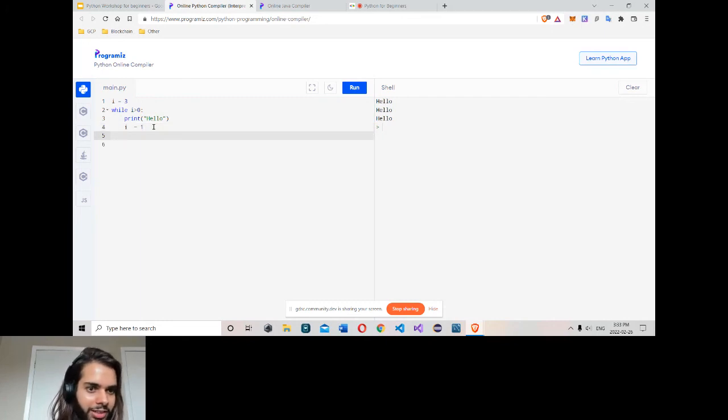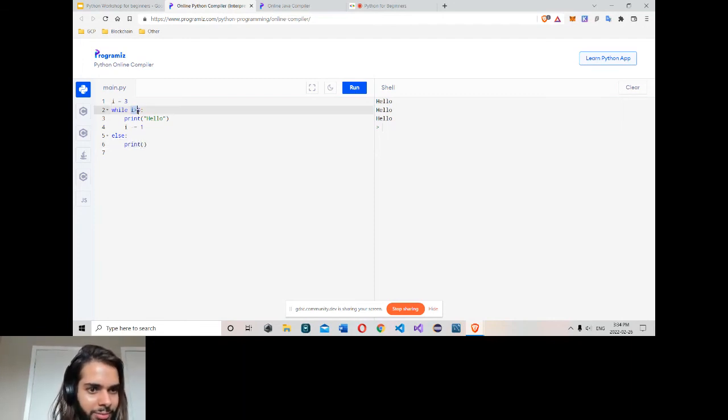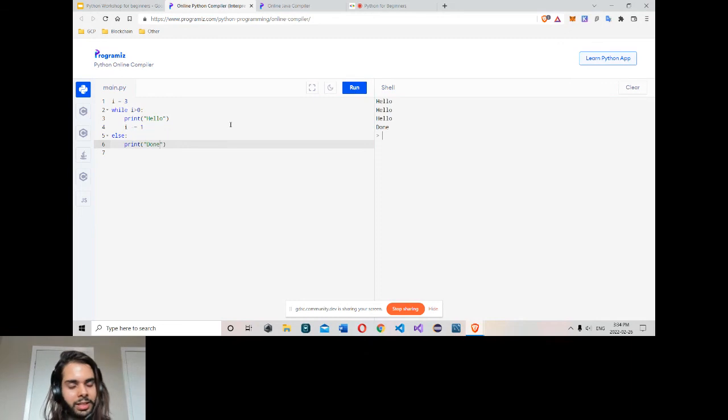One more thing here. In Python we also have else for a while loop. So if your condition is not true, you can write something here. This has to get executed when this condition becomes false. So you can use else with while and for loop.